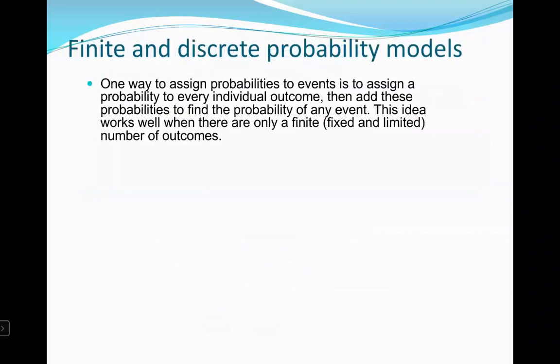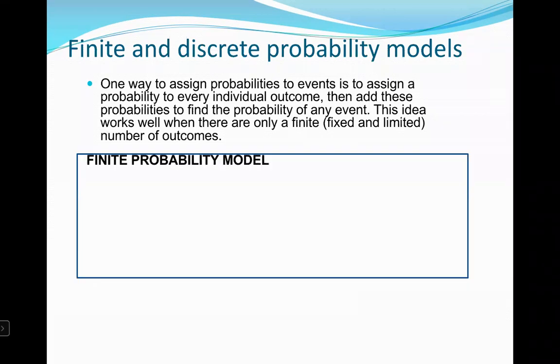Finite and discrete probability models. One way to assign probabilities to events is to assign a probability to every individual outcome. Then add these probabilities to find the probability of an event. This idea works well when there are only a finite number of outcomes. And remember, finite means fixed and limited. So a limited number of outcomes.